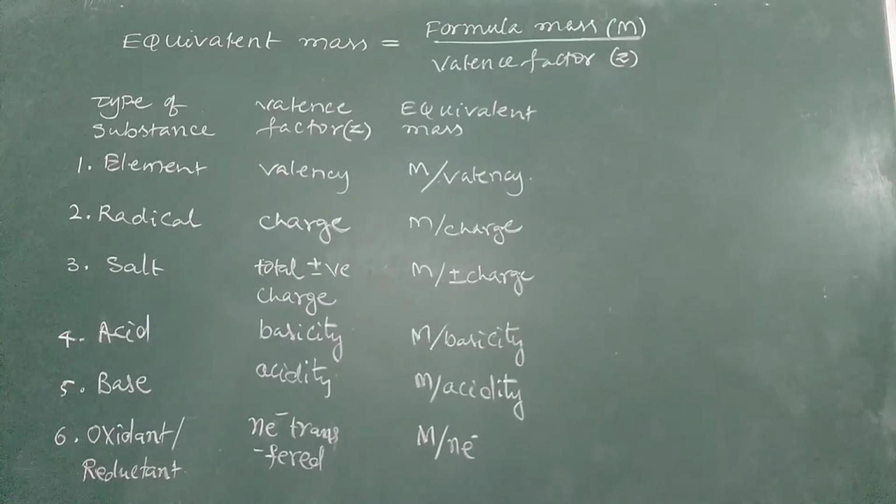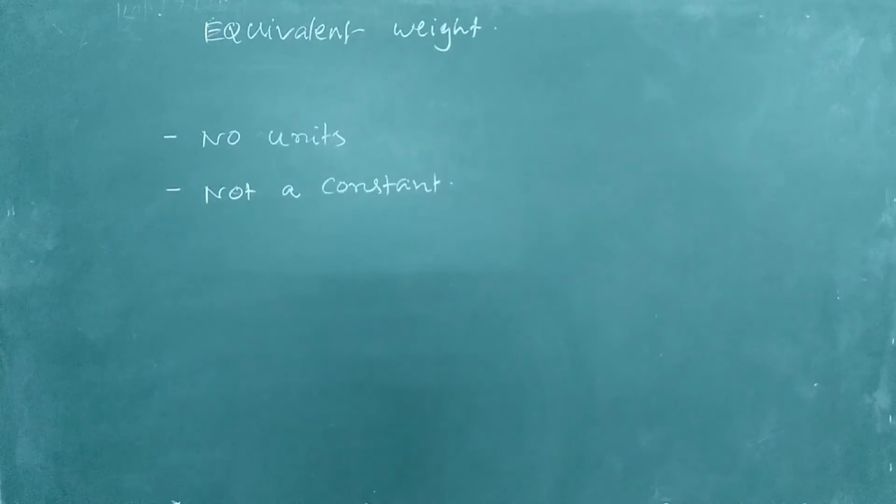For an acid it is equal to formula mass divided by basicity, and for a base it is equal to formula mass divided by acidity. For an oxidant or reductant it is equal to formula mass divided by the number of electrons transferred per formula unit.